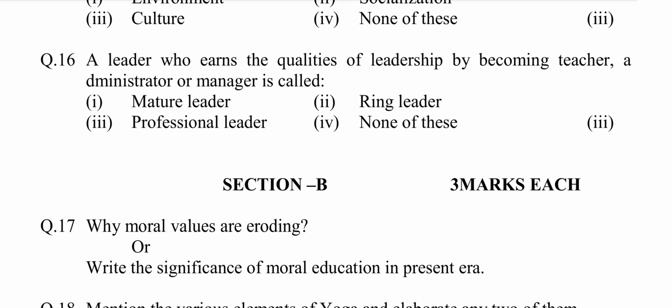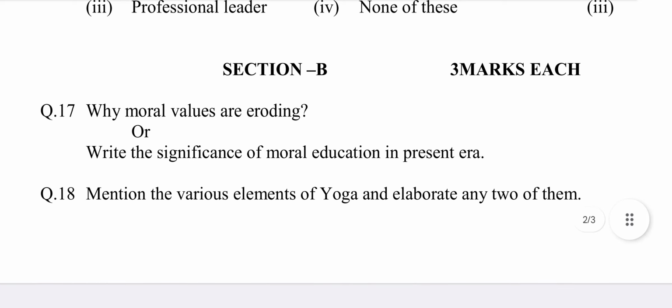Section B. Each question carries 3 marks. Question number 17. Why moral values are eroding? Why means for what reason? Moral values means guidelines that assist a person in deciding between right and wrong.